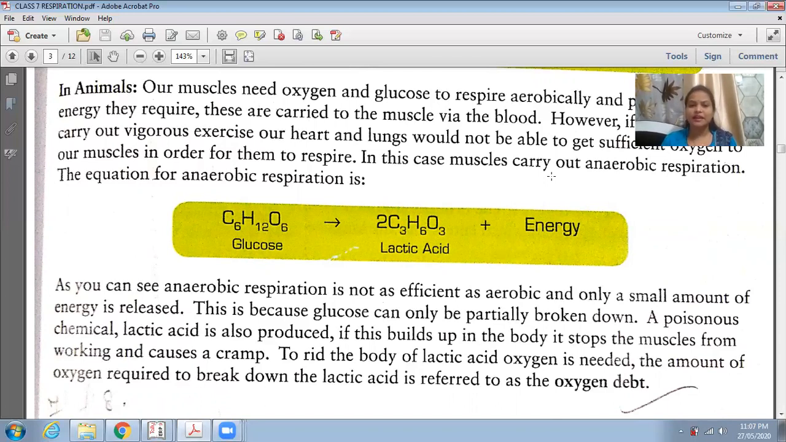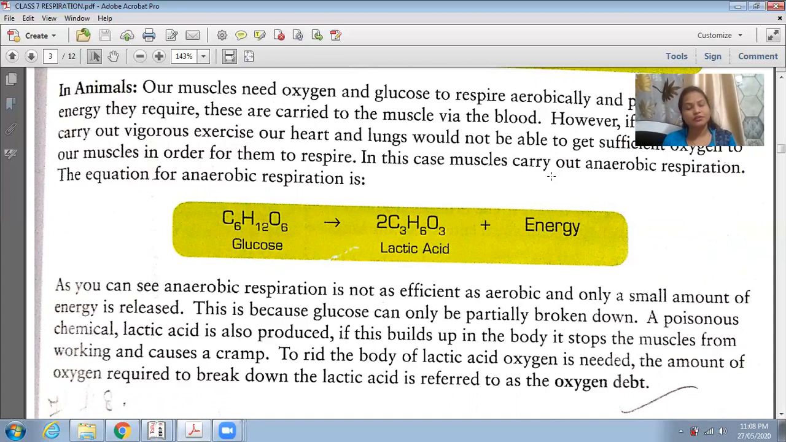Anyhow, our muscles have to carry oxygen. Without oxygen, we cannot survive, and our muscles also cannot survive. Our muscles will want more and more oxygen, but you're not getting a sufficient amount of oxygen. So what will happen? For a short time, our muscles will carry out anaerobic respiration.